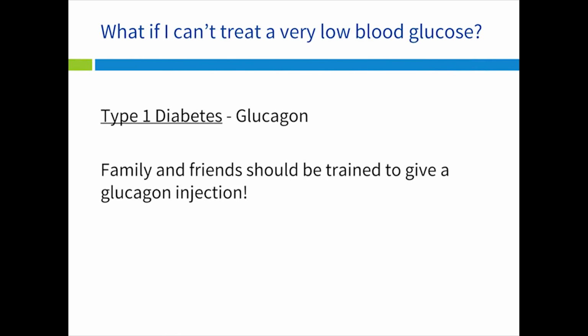What if you can't treat your low blood glucose on your own? If you have type 1 diabetes, you have an injectable medicine called glucagon on hand so that others can treat you. Your family and friends should be trained on how to give a glucagon injection.